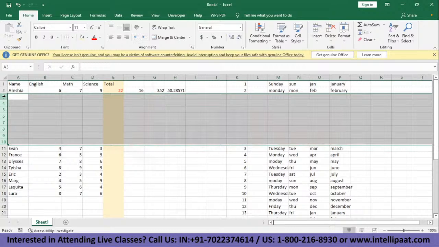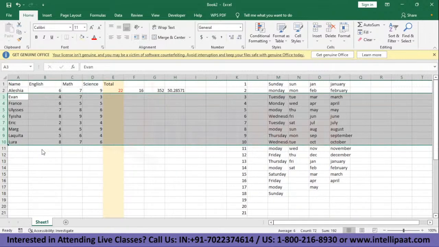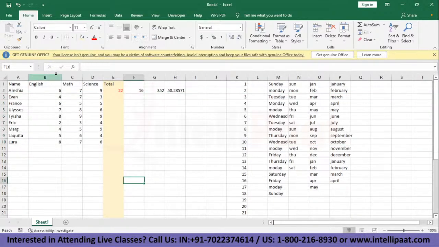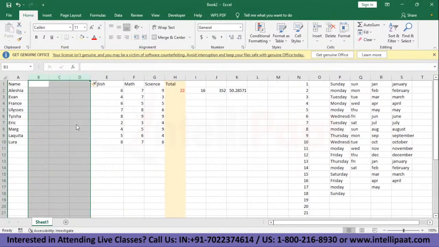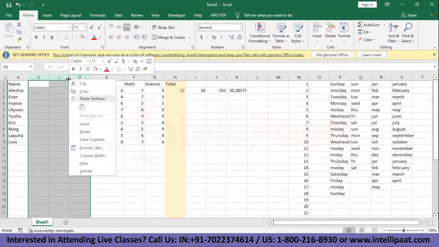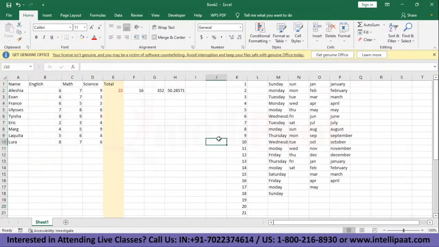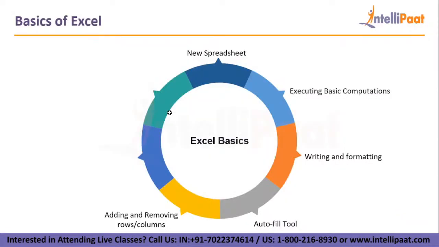If you want to delete a bunch of rows, just select the number of rows that you want to delete, right click, delete. It'll be back to how it was. Same goes with columns. If I want to add, say, 3 more columns, I just select 3 columns and click on insert. That way, it's added. And if I want to delete, let them stay selected, right click, and then delete. So that is it. Let's move back to our presentation.